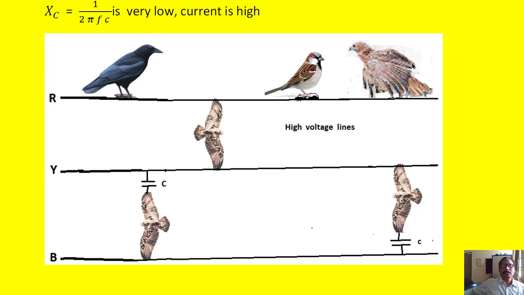If you look at them, they do not suffer any shock. The reason is there is a current flowing in the line, but there is no return path for this crow, this sparrow or this eagle. So the current simply flows like this, and there is no current flowing through these birds. When there is no current flowing, it is like a hanging wire on the live wire. So they do not die.